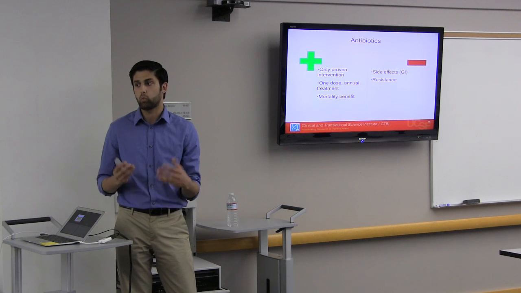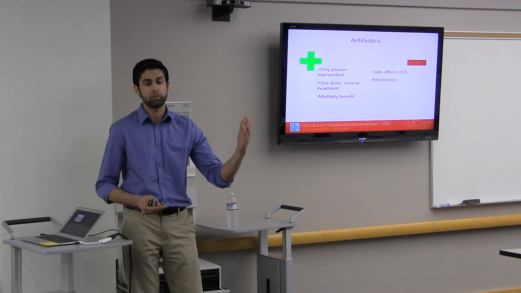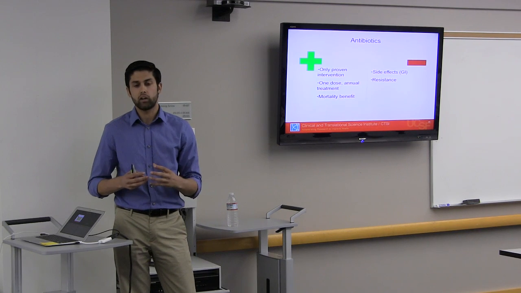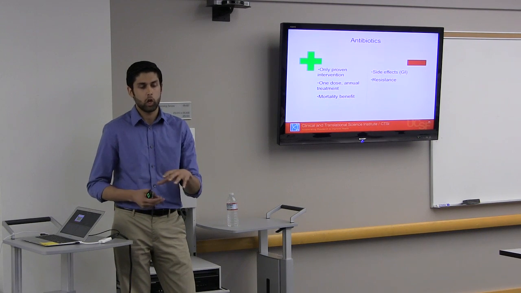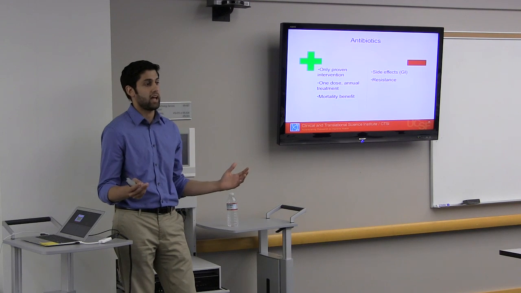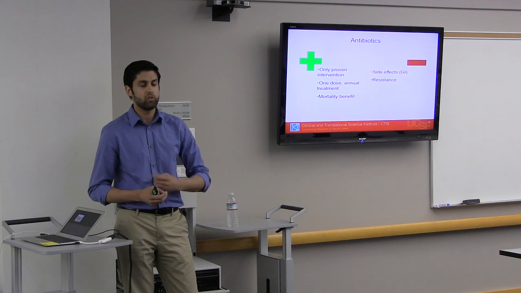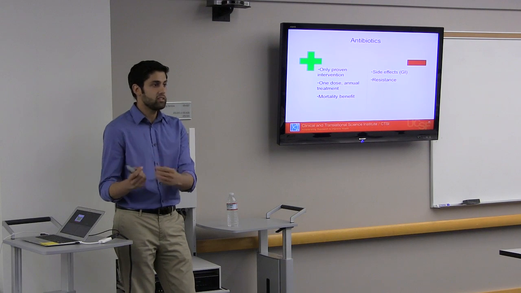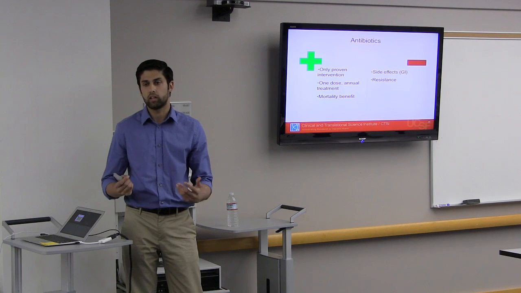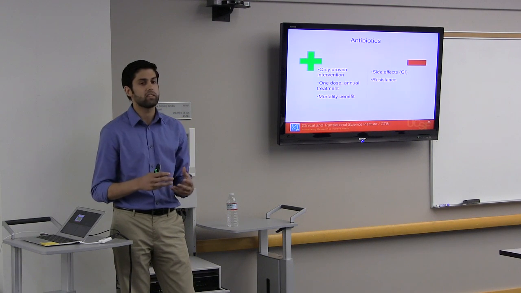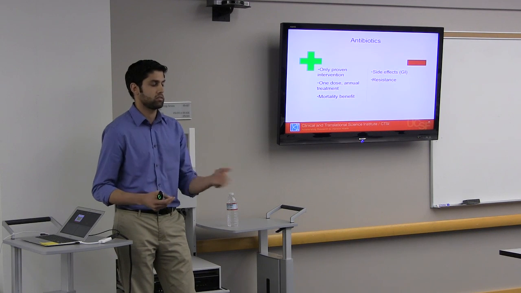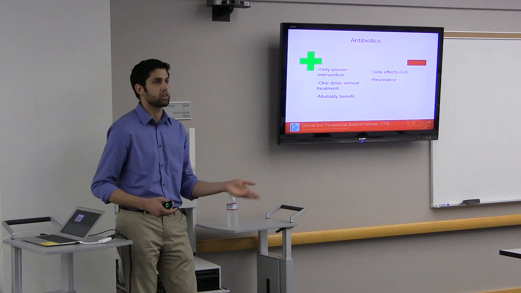First, let me explain why we need to mass distribute it to everyone. Imagine these communities where you have endemic trachoma, something like 50% of school kids have it, and if you give only a certain number of kids the antibiotics, they'll clear the infection, but then they'll easily get reinfected by their schoolmates because people are in very close contact, and because of partial immunity, they just catch the disease over and over again.